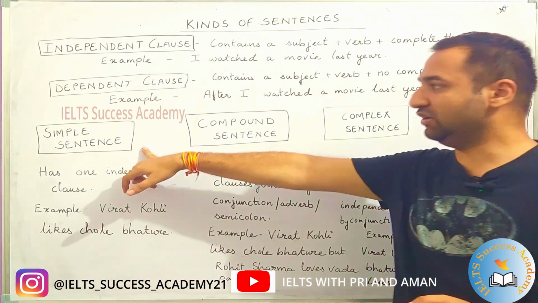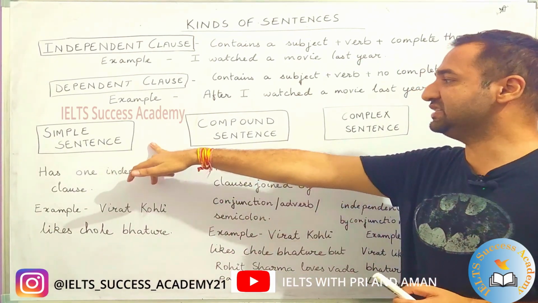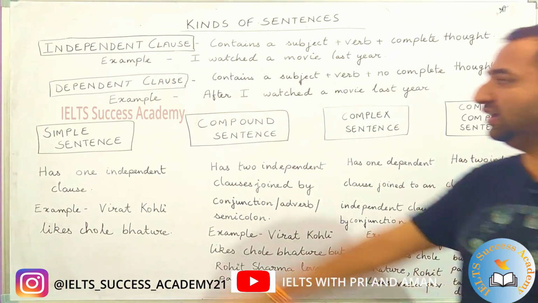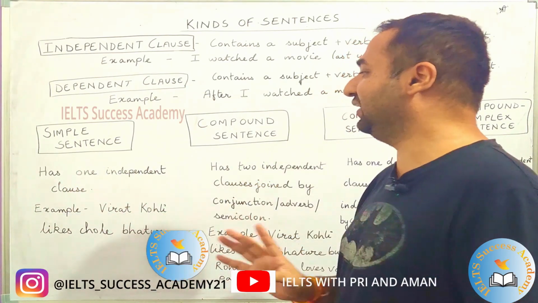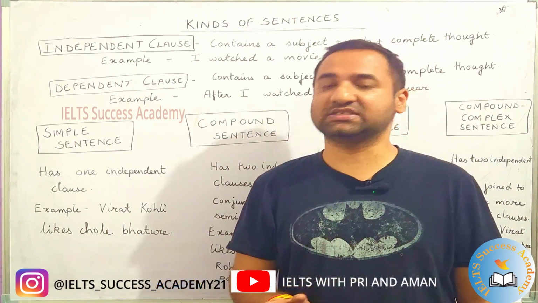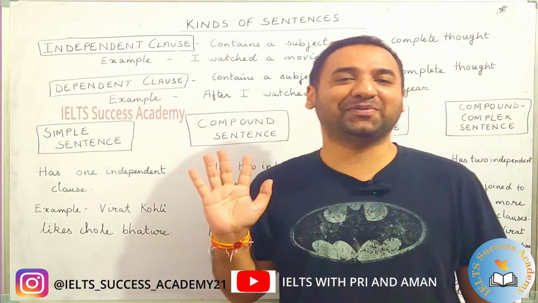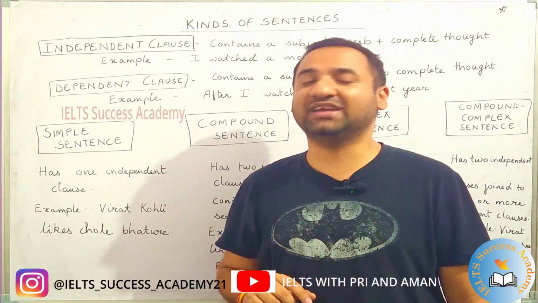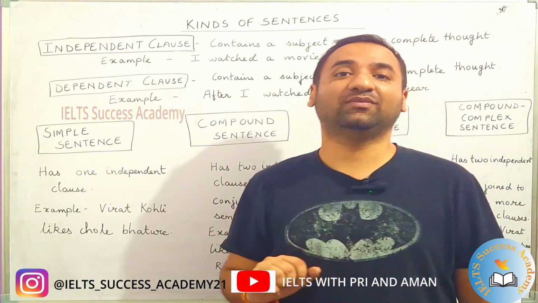Okay. Now, let's look at the types of sentences. There are four types of sentences: simple sentence, compound sentence, complex, and compound complex. The first one is simple sentence. Simple sentence has one independent clause. It can stand by itself. It does not need anyone else. So what is this? For example, here Virat Kohli likes chole bhature. It stands by itself. Virat Kohli is what? Subject. Likes is the verb, and chole bhature is the clause itself.